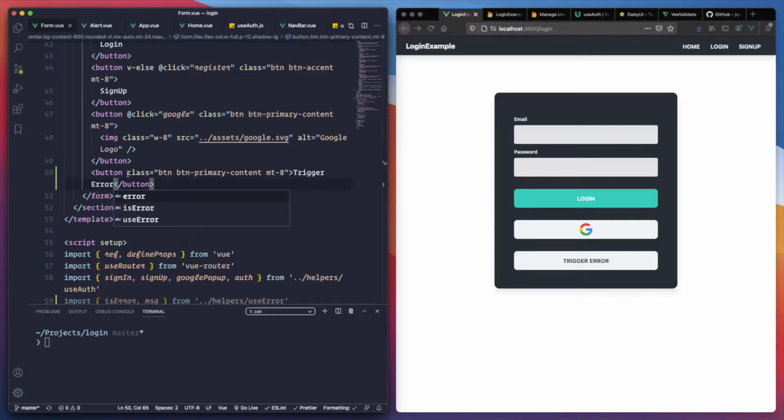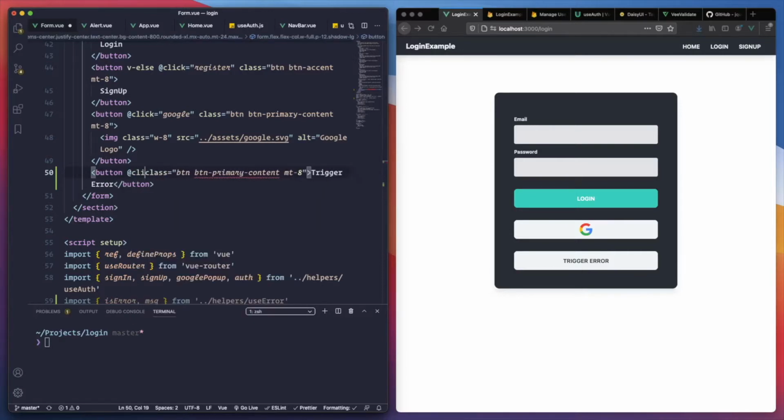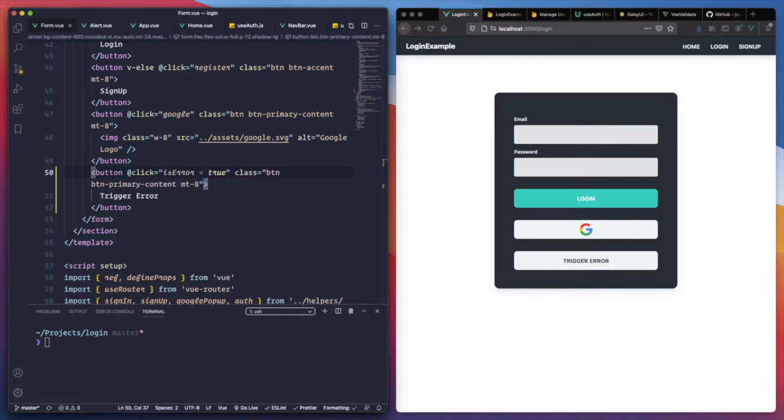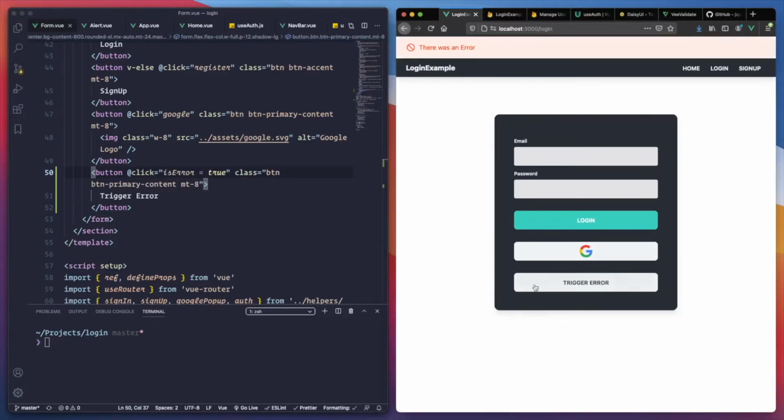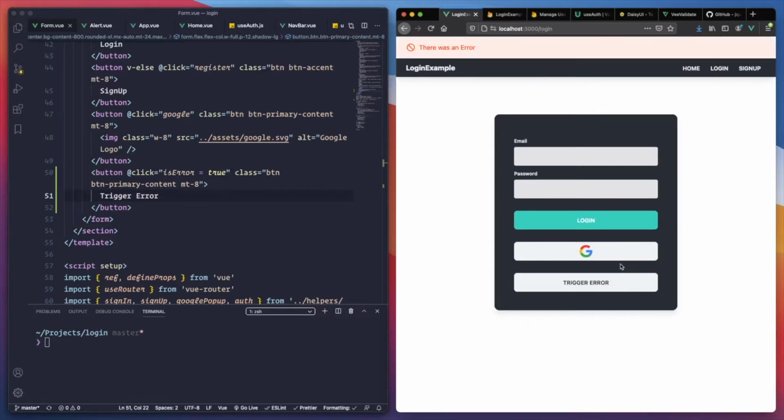Whenever we click it, isError is going to be set to true. There you go. We triggered the error. Perfect. Because I'm setting the error to true, when something fails we are going to have that message on the top. Pretty neat, right?